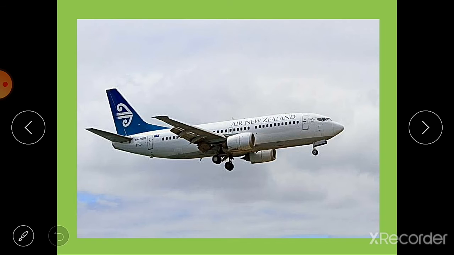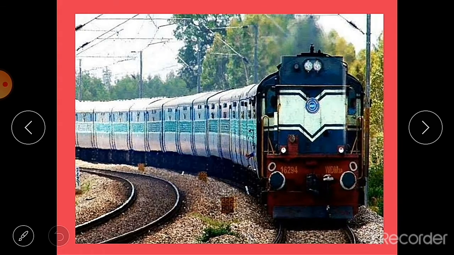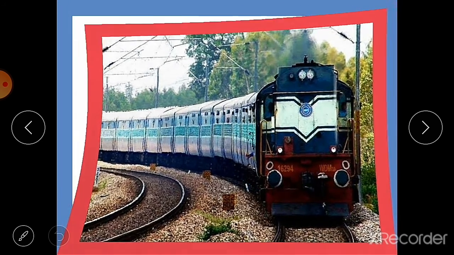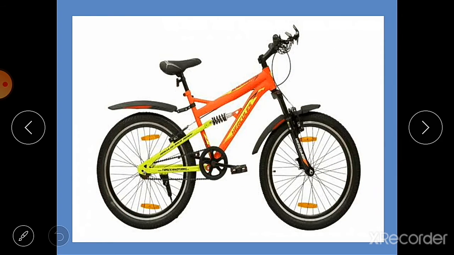For example, an aeroplane runs very fast compared to a train. And if you see the train, it runs faster than a bicycle, and so on. So we can compare the motion of many things, whether they are fast or slow.